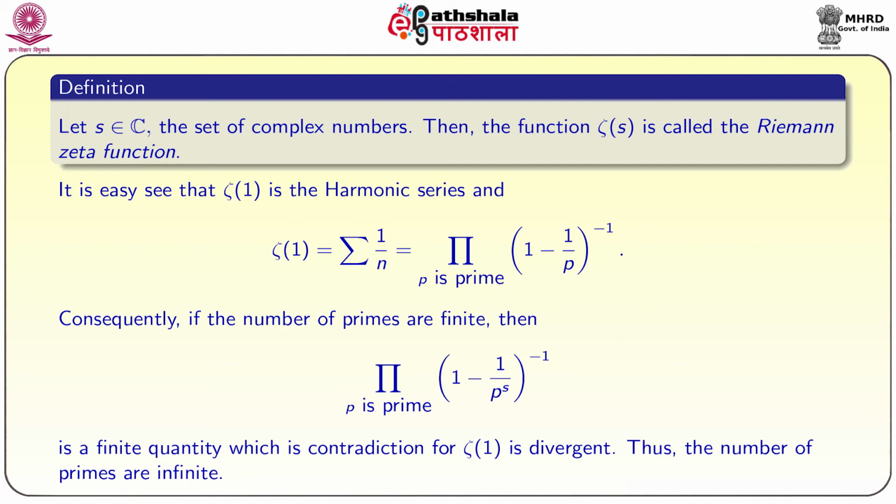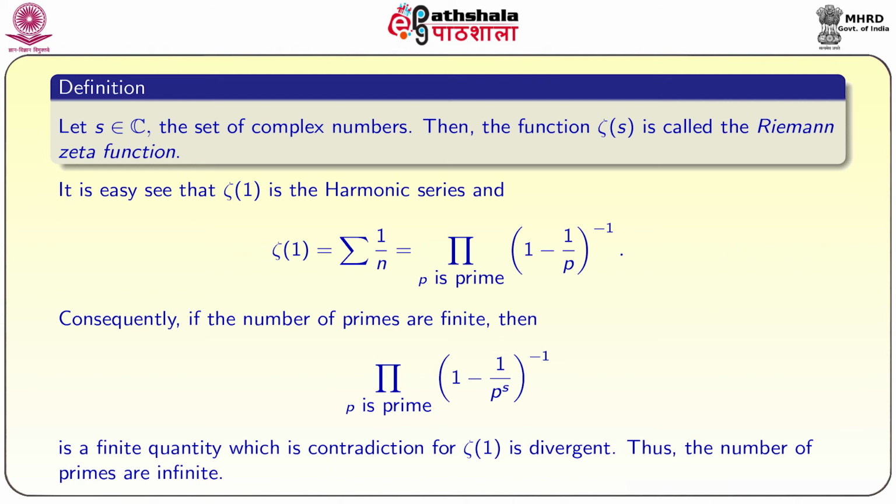So, this shows that the number of primes is infinite, that is, we will repeat. Consequently, if the number of primes is finite, then the product over primes p of (1 minus 1 by p to the power s) is a finite quantity, whereas zeta of 1 is an infinite quantity, which is divergent. So, this shows that the number of primes is infinite.